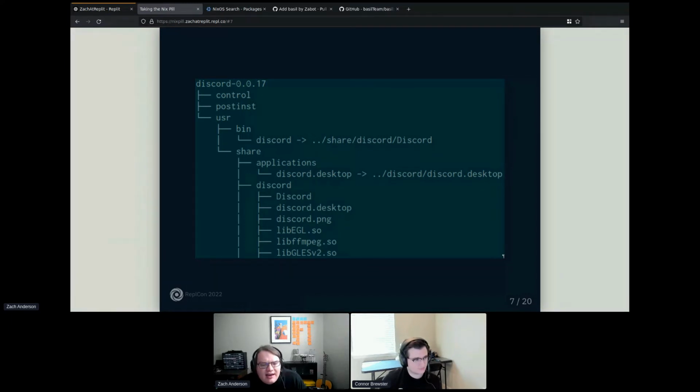The problem with that is everything is there at the same time. It's just this one giant system state. And what that means is if you have two packages that both have different dependencies, maybe they both have the same files in them and they're poorly structured packages, or they both depend on some version of libc or something like that, where you have two separate packages that depend on the same thing.